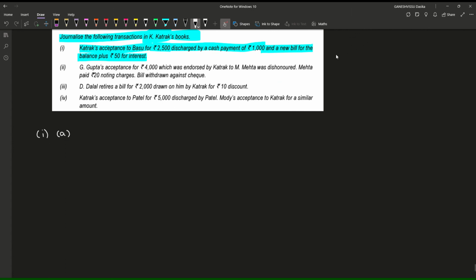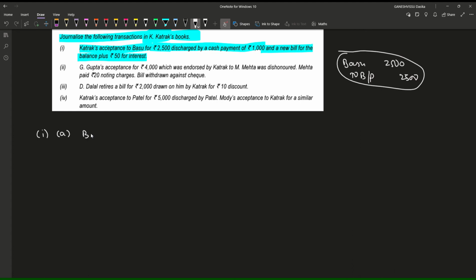Previously what Katrak has recorded is Basu to Bills Payable for 2500, but this is not there in the book. We need to understand that Basu account to Bills Payable was already recorded by Katrak. So what happened? Katrak's acceptance to Basu for rupees 2500 is discharged by cash payment and a new bill is drawn. That means the whole bill has been dishonored.